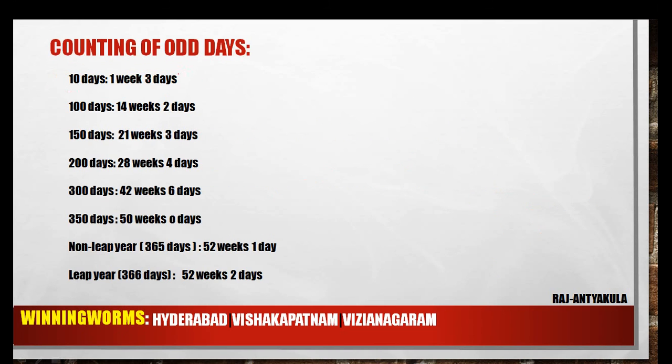Okay, we will see a few examples. See here, in 10 days we will have 1 week, 3 days. So how many odd days are there in 10 days? 3 odd days. In 100 days, 100 can be written as 7 into 14 plus 2. So this 2 is the odd days. For 150 days, 21 into 7 is 147, and 3 days are remaining. So for 150 days, how many odd days are there? 3 odd days. For 200 days, this can be written as 28 into 7, which is nothing but 196 days. So how many odd days are there? 4 odd days.